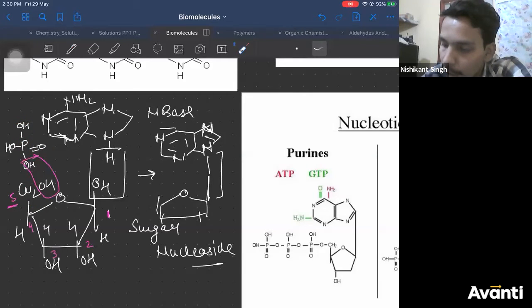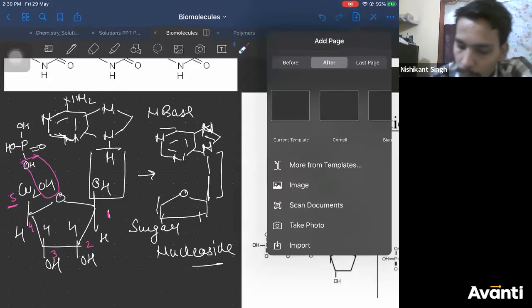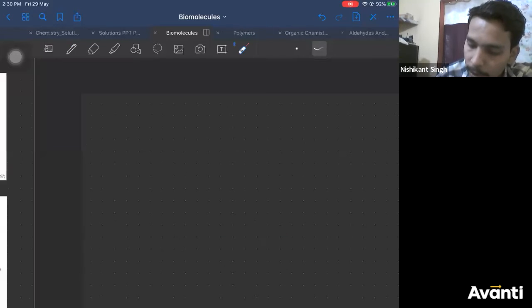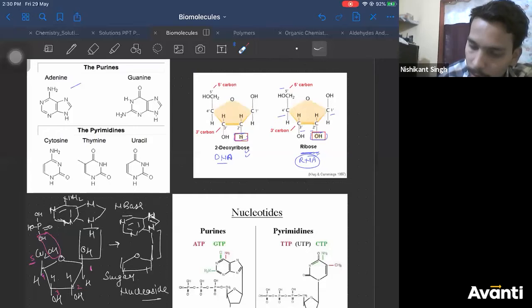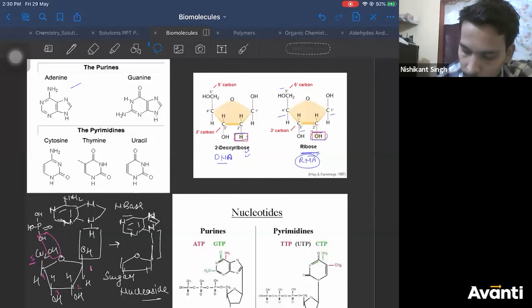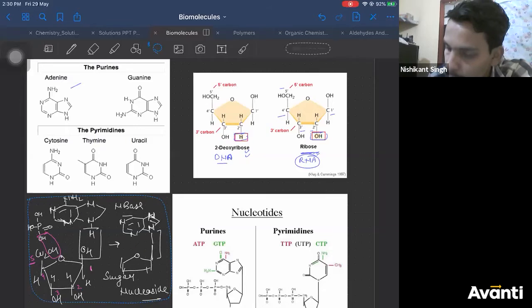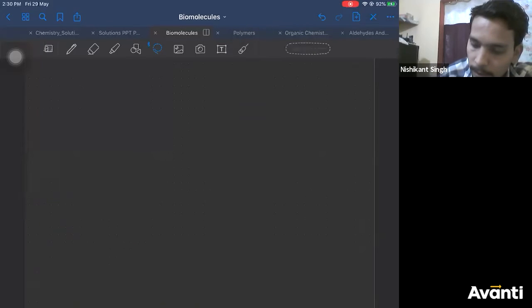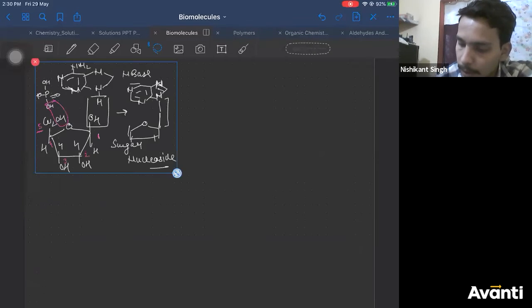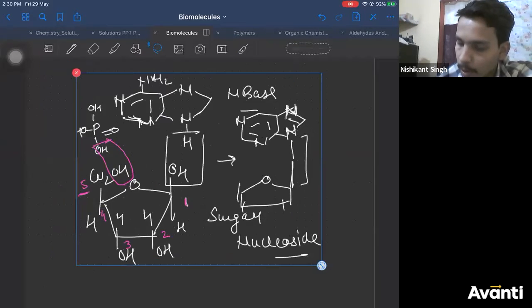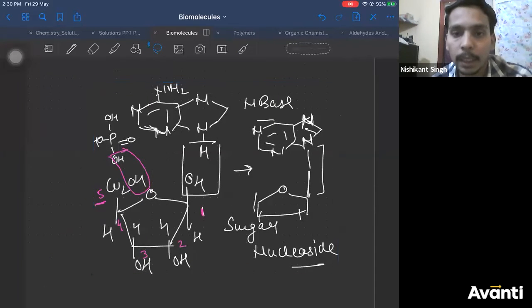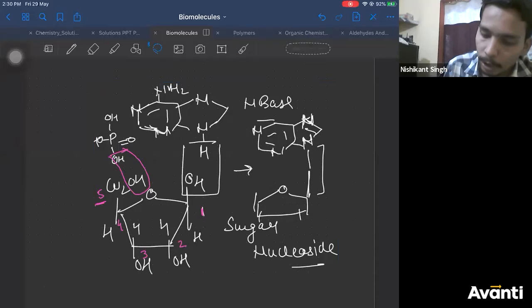I'll draw it again. Please check this out. I'm drawing it again. Let me copy it first. You can see this, right? So this is what you are going to get, correct? Now, you can take another molecule of phosphoric acid.